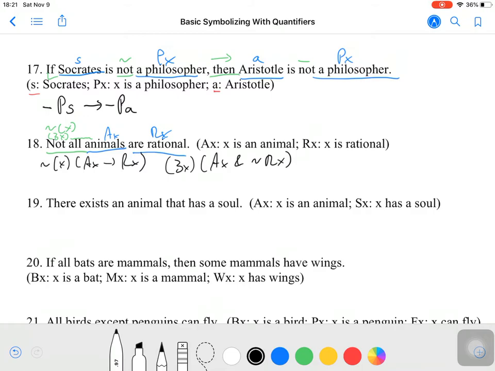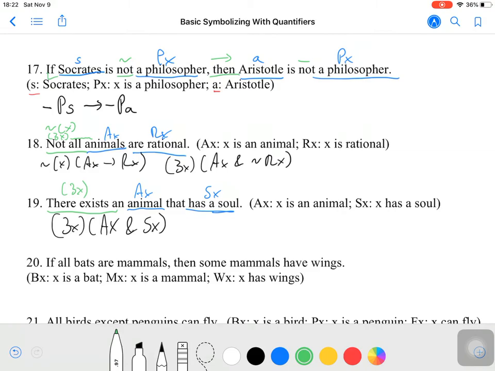Let's go on to 19. There exist. This is going to be an existential x. And then we have two categories: the category of animal, Ax, and the category of having a soul, Sx. So there exists some x such that x is both an animal and x has a soul.